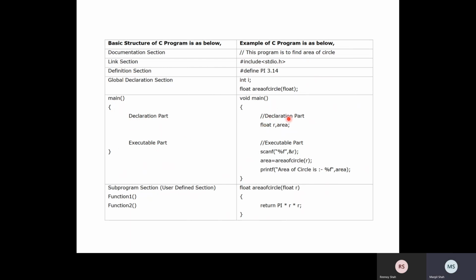In the declaration part, again a single line comment is our choice. If we want to put the comment, we can; if we don't want, we can ignore it. Float r and area is the declaration of variables r and area. Then the executable part: we would like to scan the radius value, that is %f.